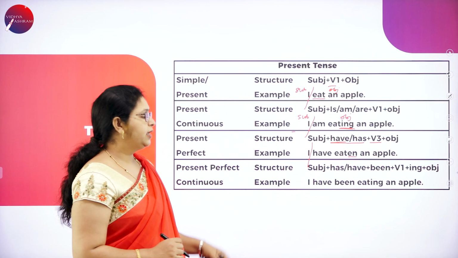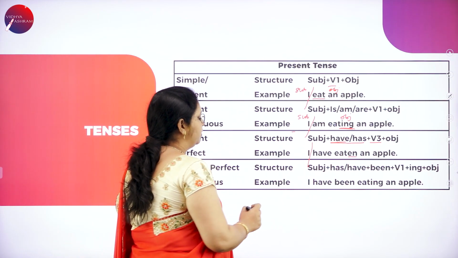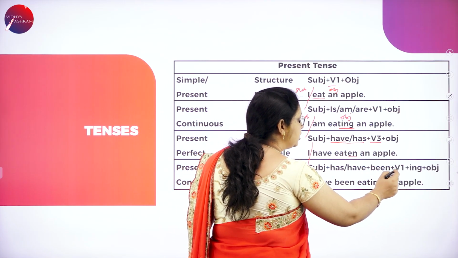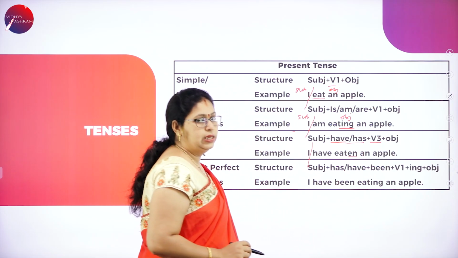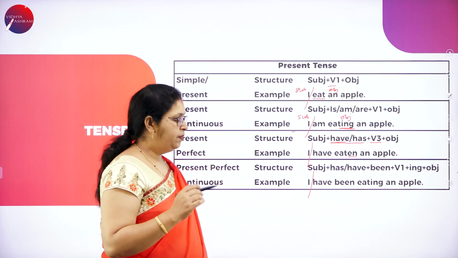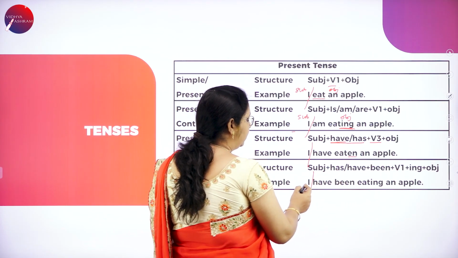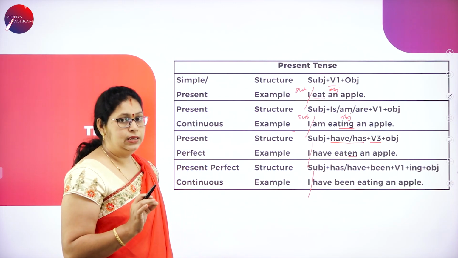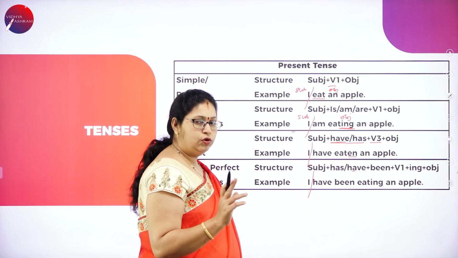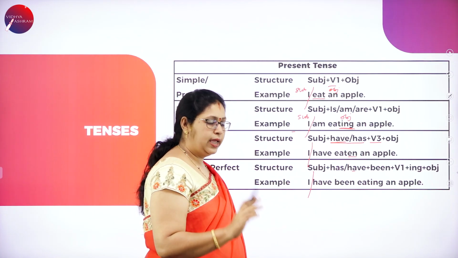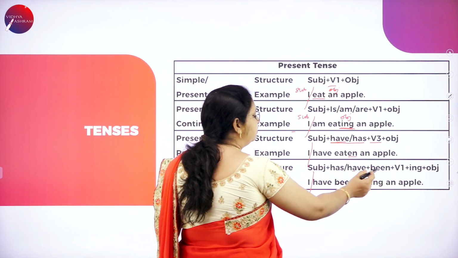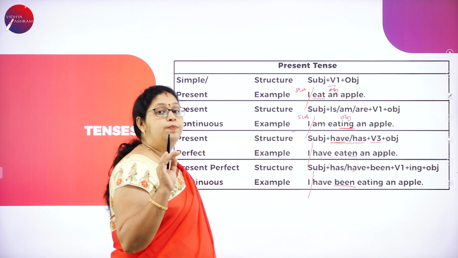Next, present perfect continuous. What is the structure for present perfect continuous? Subject plus has or have plus been plus verb form 1 with ing and object. See, subject, object we have divided. Has or have: here as the pronoun I is used, we will use have. I have told you the rule, for I and you must use have. Though they are singular, you have to use have. And been to show perfectness.